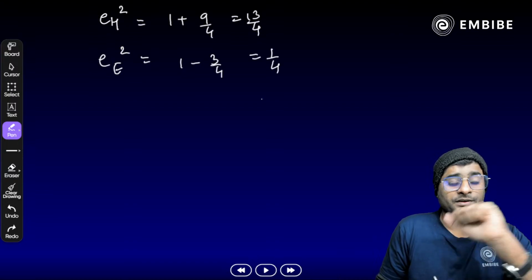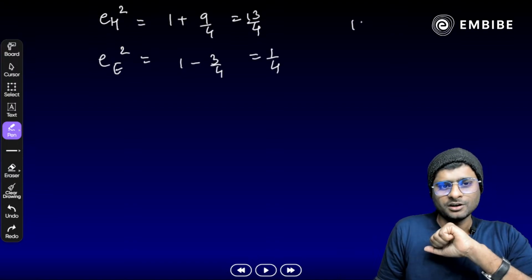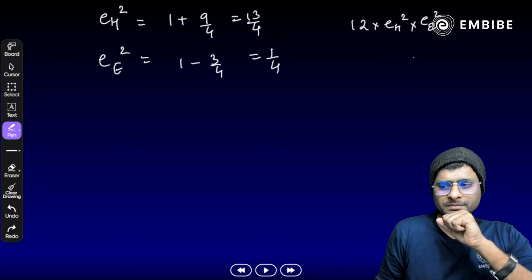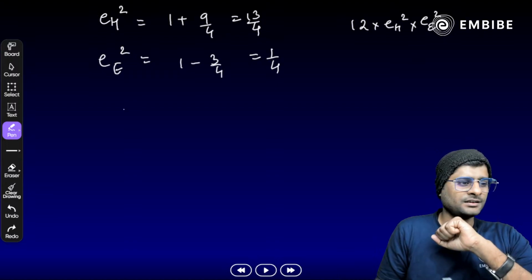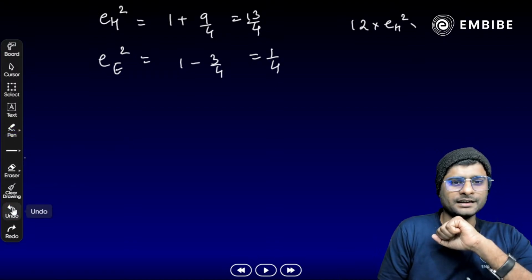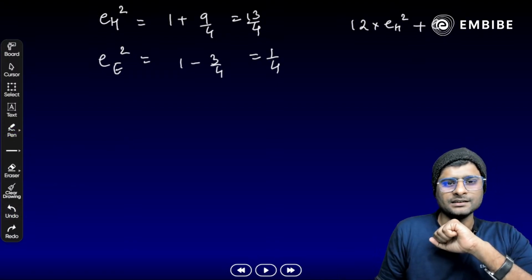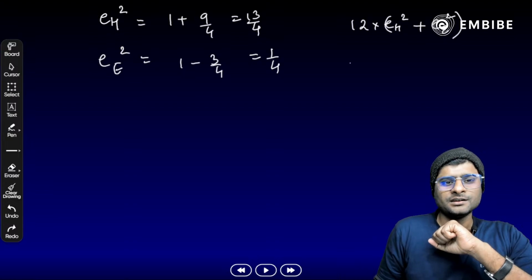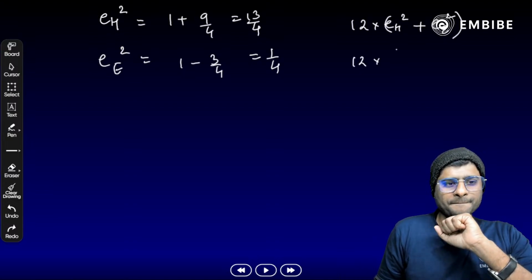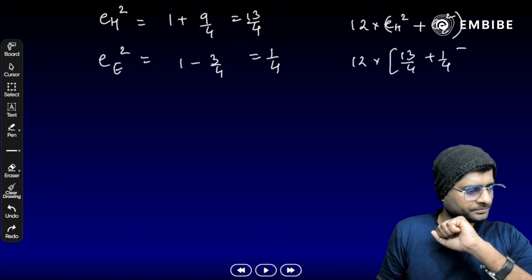Now we need to find the value of 12 times eH square plus eE square. Remember, it's not multiplication, here it is addition, plus eE square. 12 times 13 by 4 plus 1 by 4.